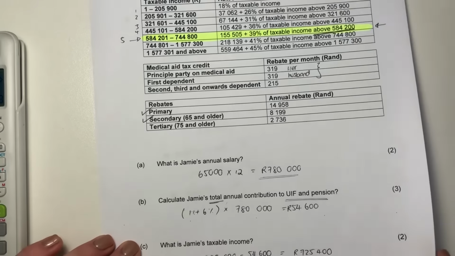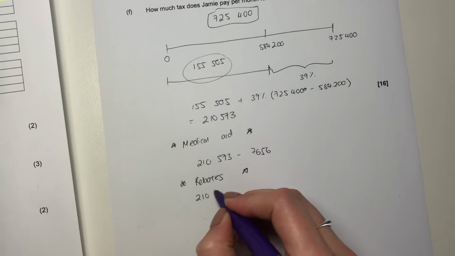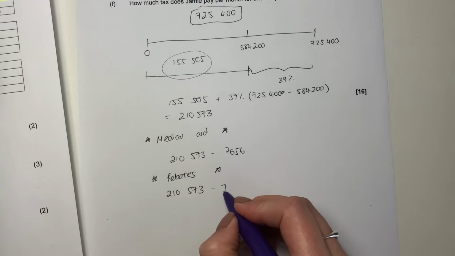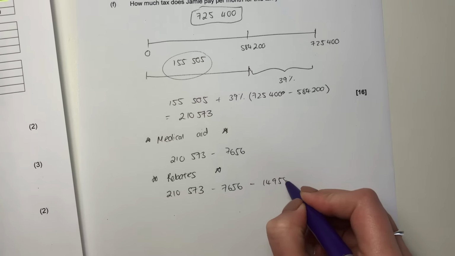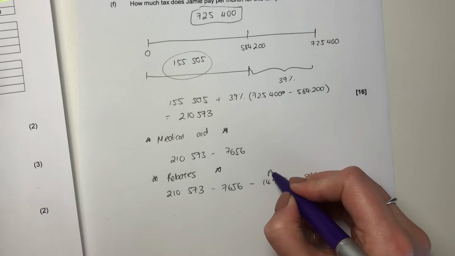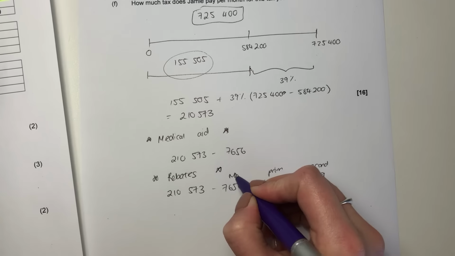So over here, I'm going to say, okay, the 210573. Obviously, you don't have to write it out as lengthily as I am. I'm just being sort of over explicit. Minus the primary, minus the secondary. Okay, so that's the primary and that's the secondary and this is the medical aid.